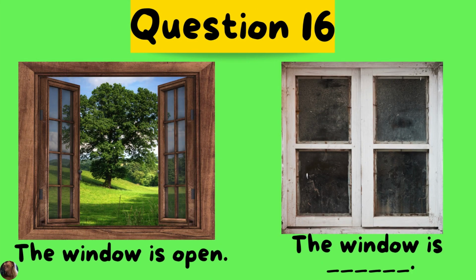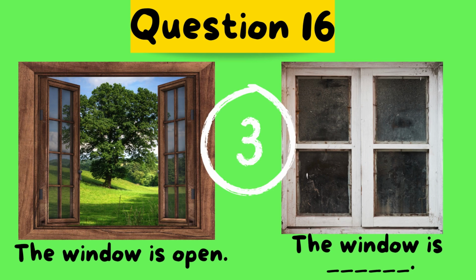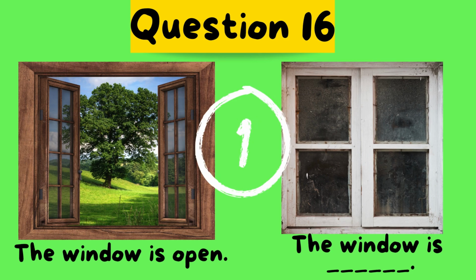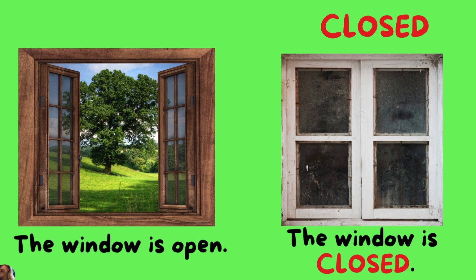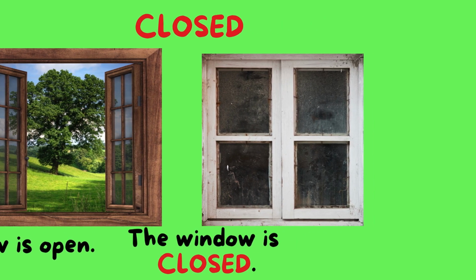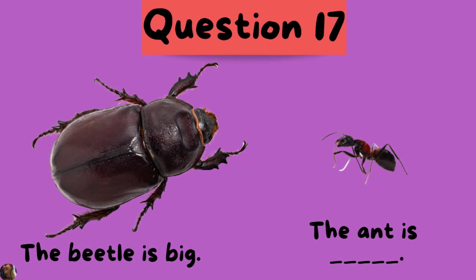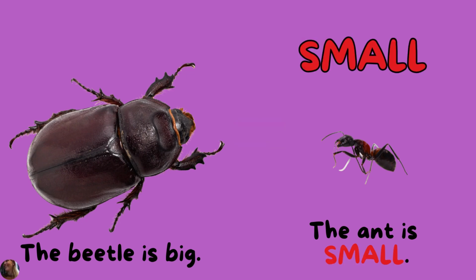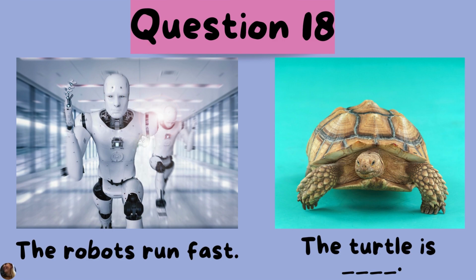The window is open. The window is closed. The beetle is big. The ant is small. The robots run fast.